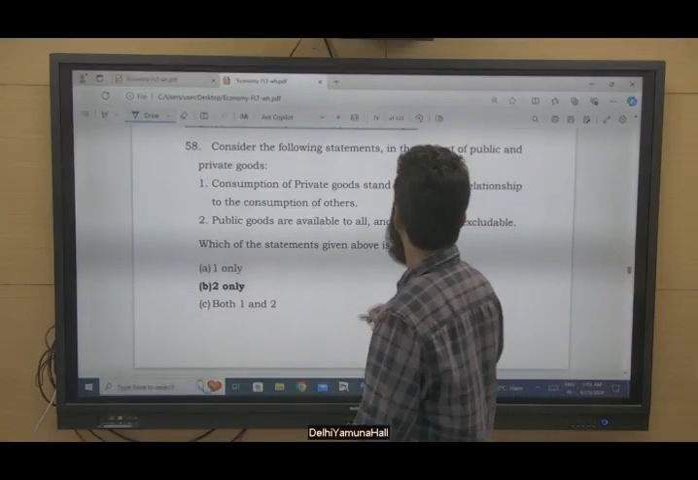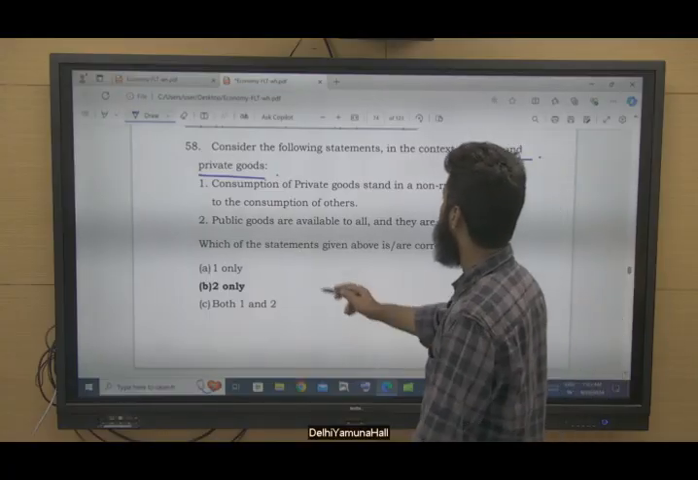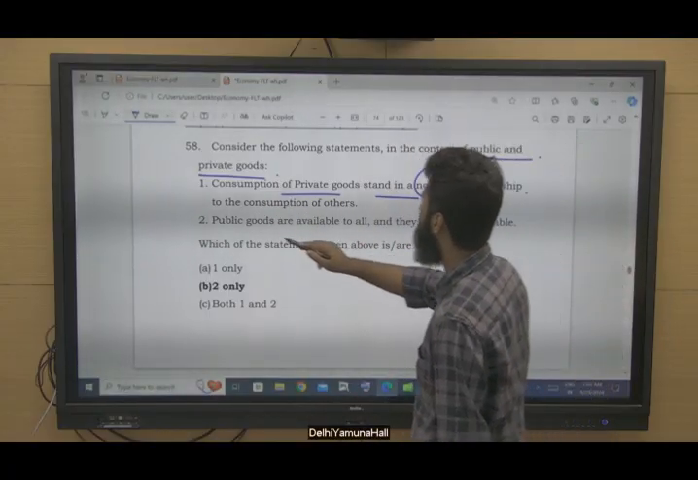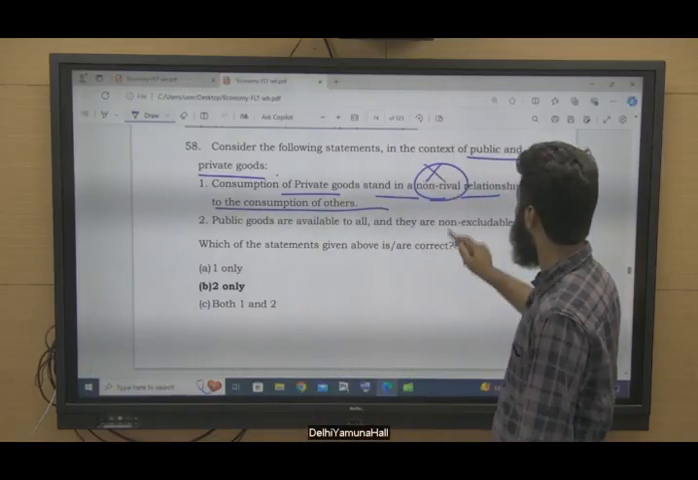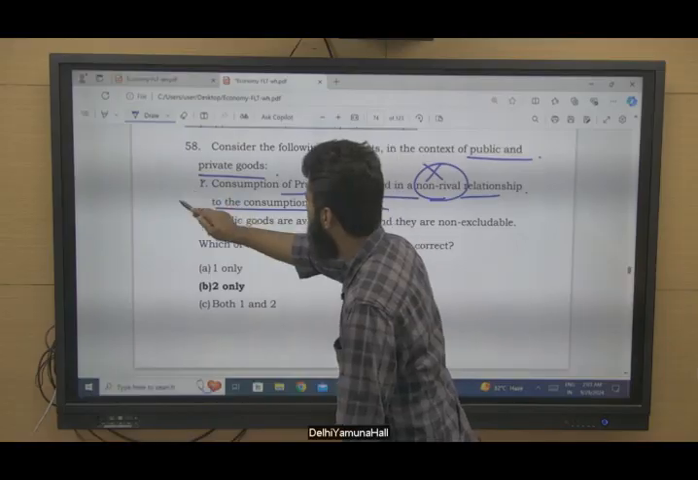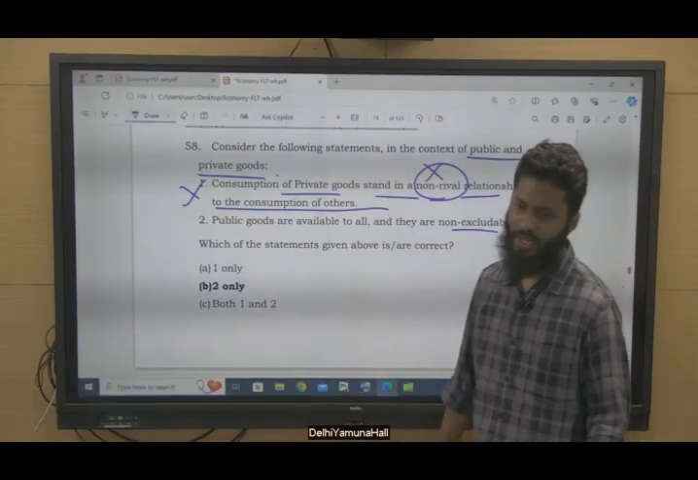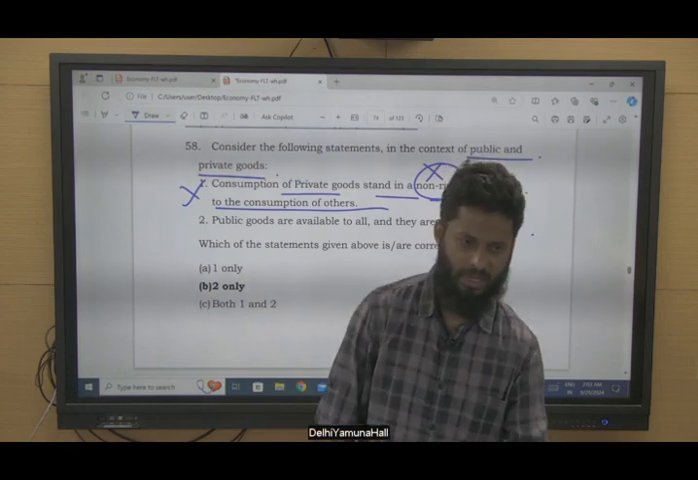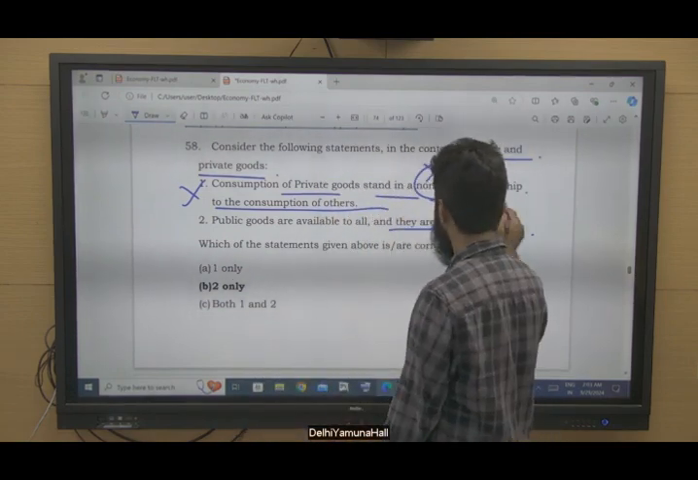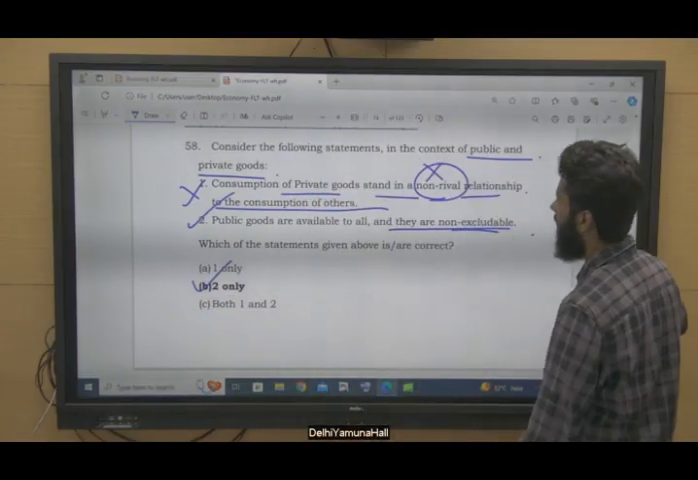Consider the following statements with reference to public and private goods. Consumption of private goods stands in a non-rival relationship to the consumption of others? No. It may be rival, right? So this statement is incorrect here. Public goods are available to all and they are non-excludable. For example, defense services, army services, police services. These are non-excludable public goods. This is correct. So option B is the right answer here.